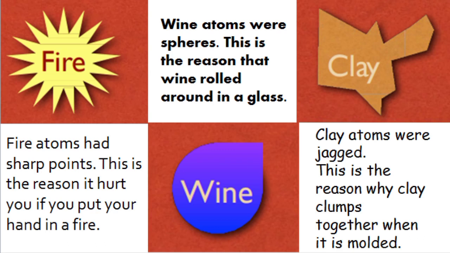Democritus proposed that the shape of an atom determined the properties of that substance. Fire atoms had sharp points. This is the reason it hurts if you put your hand in a fire. Wine atoms were spheres. This is the reason that wine rolled around in a glass. Clay atoms were jagged. This is the reason why clay clumps together when it is molded.